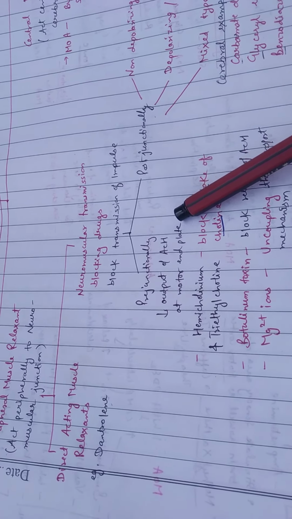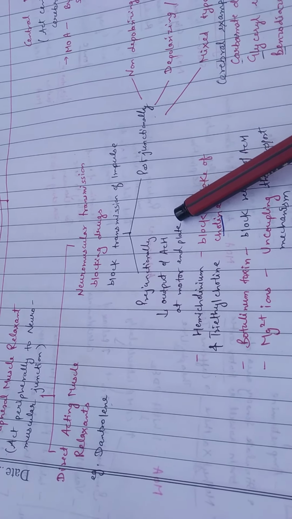Mg2+ ions cause uncoupling of the transport mechanism. Here are the aminoglycosides, neomycin and streptomycin. What do they cause? They chelate the calcium ions and inhibit the excitation contraction coupling process.